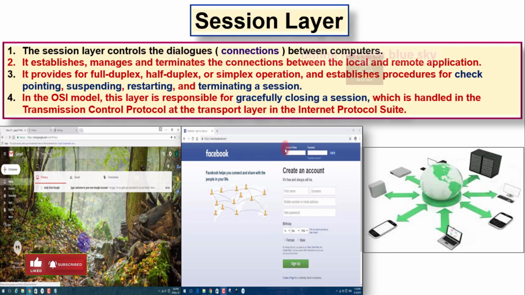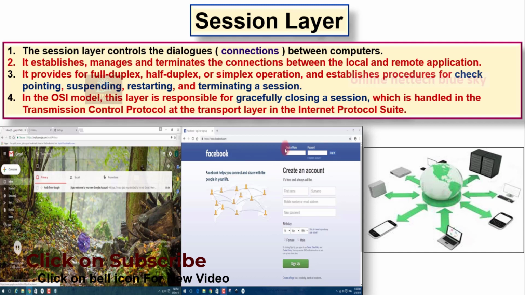This type of security is usually available on bank websites. A bank website gives you 3 or 5 minutes to do all your work, and after that you are automatically logged out. That is session layer technology, restarting all of your connection. That is the session layer and terminating session.